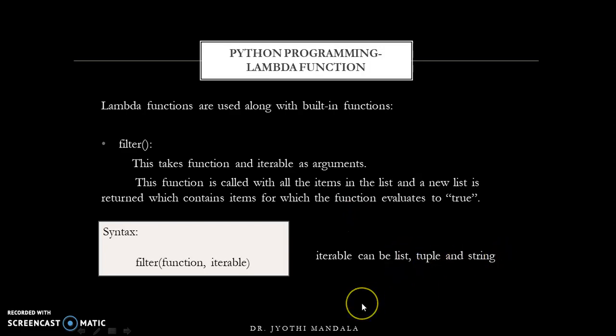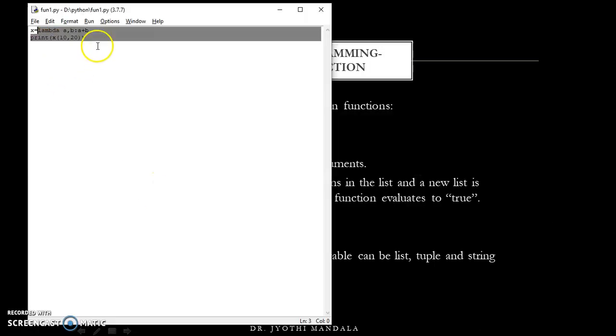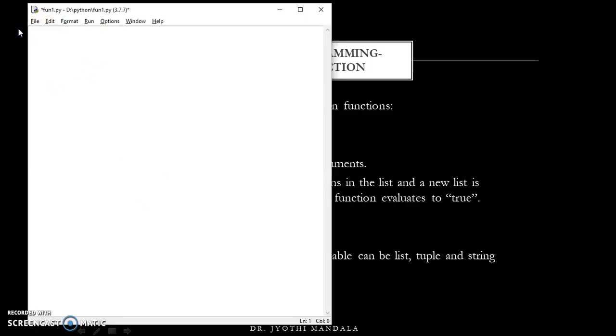To do this task, let us take a simple example. Let us write our program. I'll clear this one. Now what I want to do is create a list, and in this list I'm adding some random values, like this.